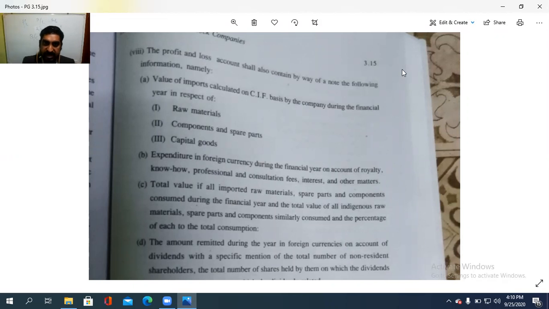the imports calculated on the CIF cost, insurance and freight, that is CIF basis, by the company during the financial year in respect of raw materials, components and spare parts and capital goods. Expenditure in foreign currency during the financial year on account of royalty, know-how, professional and consultation fees, interest and other matters. The total value of all imported raw materials, spare parts and the components consumed during the financial year, and the total value of all the indigenous raw materials, spare parts and the components similarly consumed and the percentage of each to the total consumption, like that.